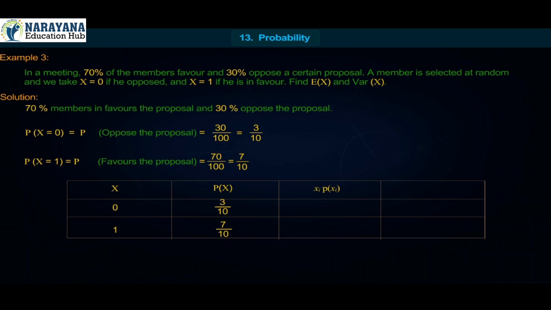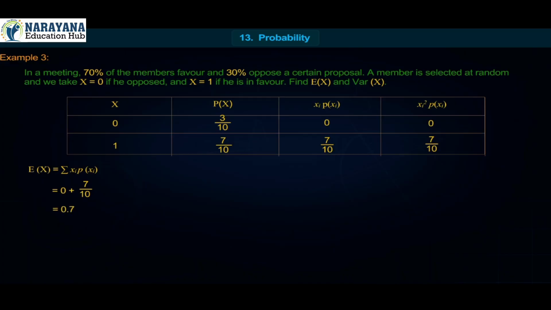xi into P of xi is 0, 7 upon 10. xi square into P of xi is 0, 7 upon 10. E of x is equal to summation xi into P of xi, which is 0 plus 7 upon 10, equal to 0.7. Variance of x is equal to summation xi square into P of xi minus E of x whole square, which is 0 plus 7 upon 10 minus 0.7 whole square, equal to 0.7 minus 0.49, equal to 0.21.